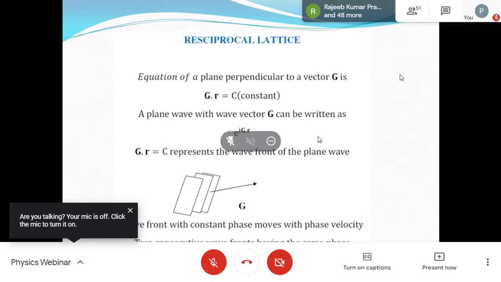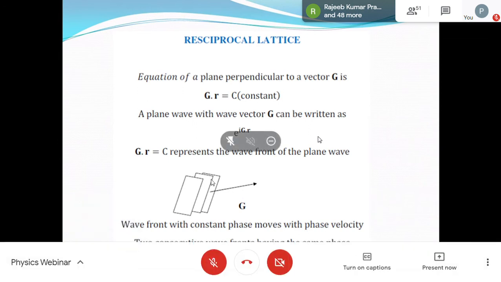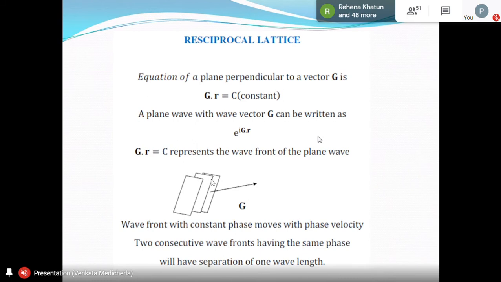If you take a plane wave which is moving along the vector g along some direction, what is its wavefront? Its wavefront is perpendicular to g and it's a plane. That's why it's called a plane wave. If you have a spherical wavefront, we'll call it a spherical wave. But that cannot be written e power i g dot r. That's not the point of interest now. So g dot r equal to constant represents a plane perpendicular to g. That plane perpendicular to g is nothing but the wavefront of the plane wave.